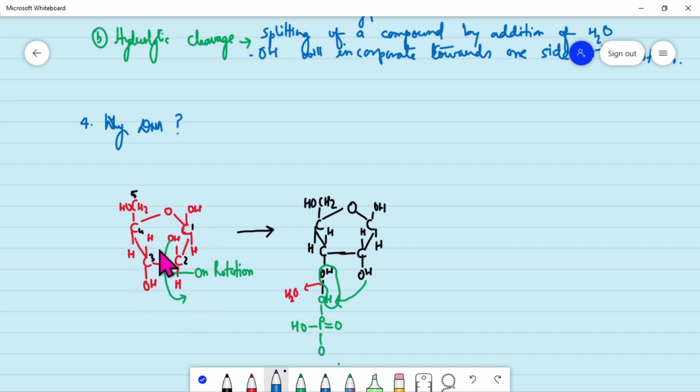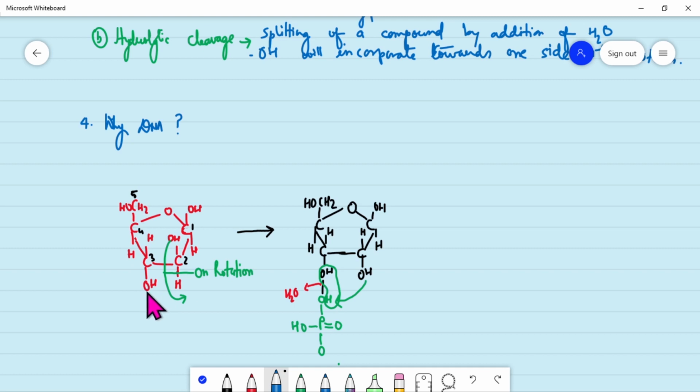What happens is that as the rotation takes place, the OH group of C2 comes out and joins with the oxygen of P at C3.